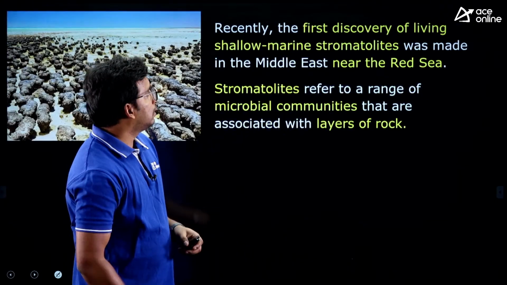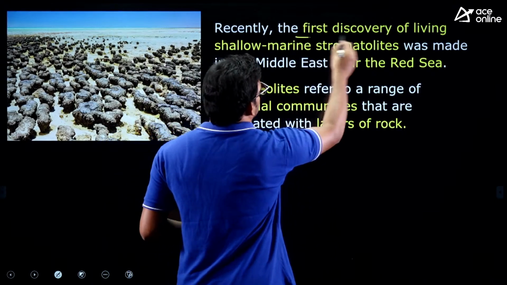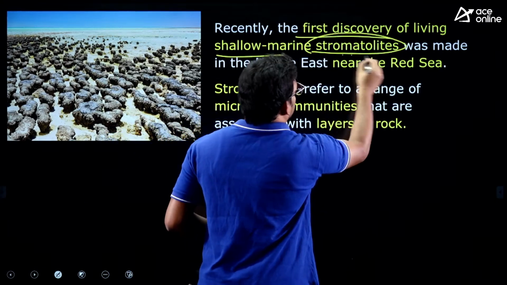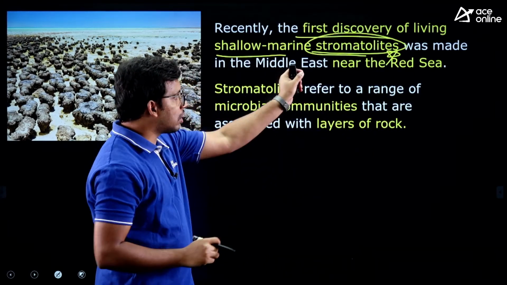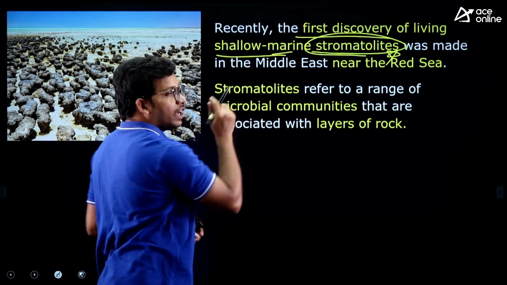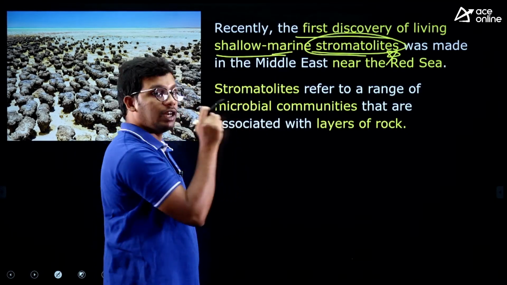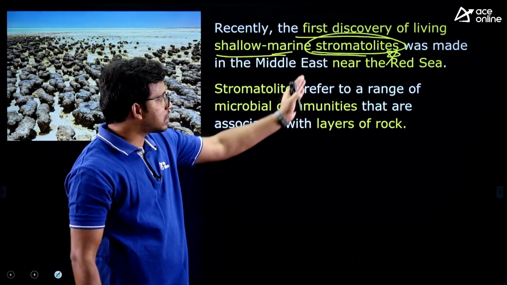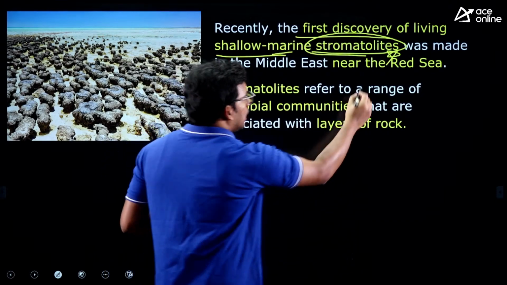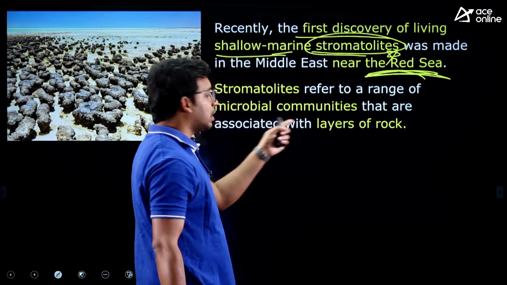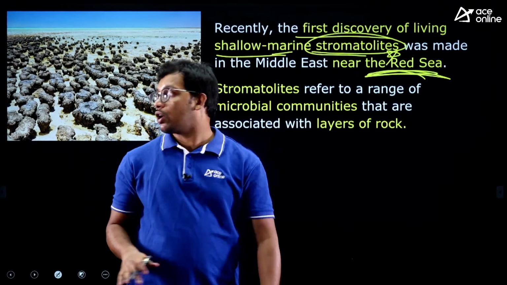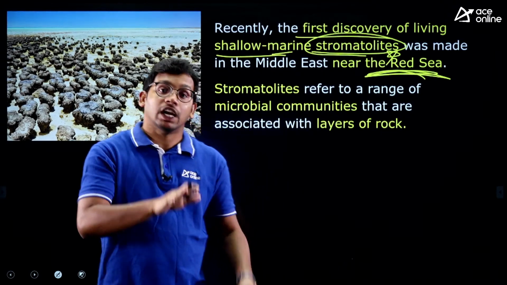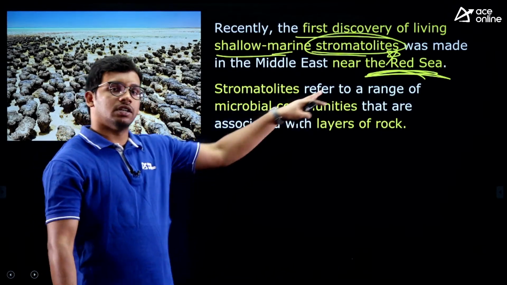Next one, the recent first discovery of living shallow marine stromatolites. You need to know what stromatolites actually are. They are marine organisms, and for the first time living ones have been found in shallow waters. Shallow means not in the deep sea, but near the coast. They have discovered these stromatolites in the Red Sea. These are microbial communities living on the rocks. For the first time they have discovered them living in shallow waters near the Red Sea.